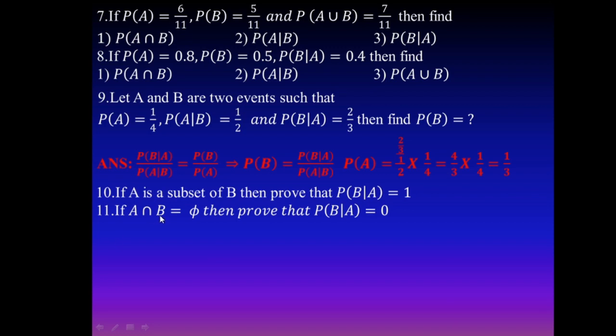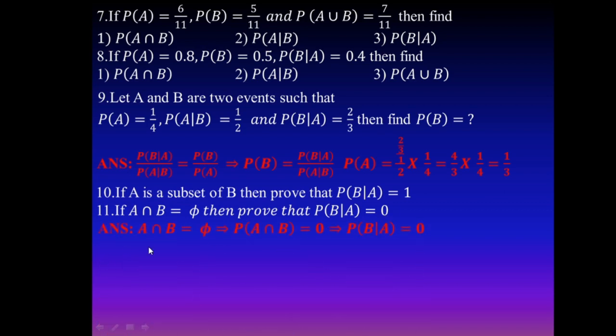If A intersection B is a null set, then find the value of probability of B given A. Assume that A is not a null set. A intersection B is a null set means probability of A intersection B is equal to 0. The numerator is 0 and the denominator is not equal to 0. Therefore, the ratio value is 0.